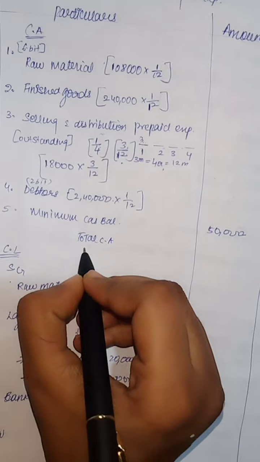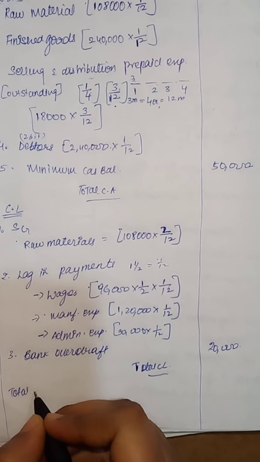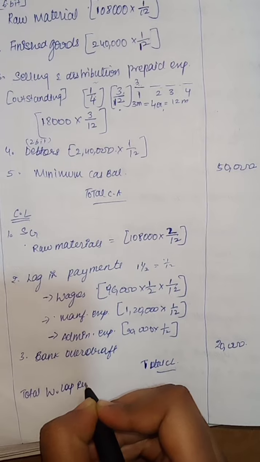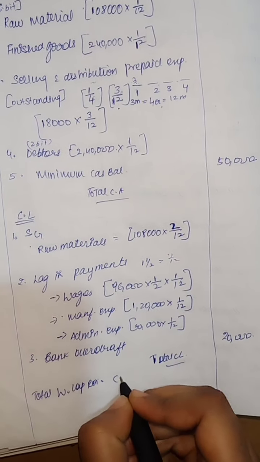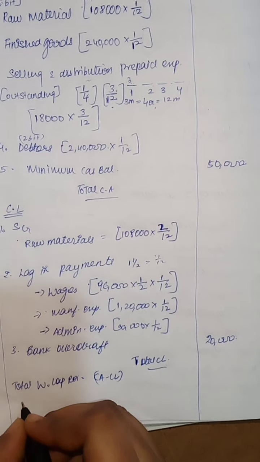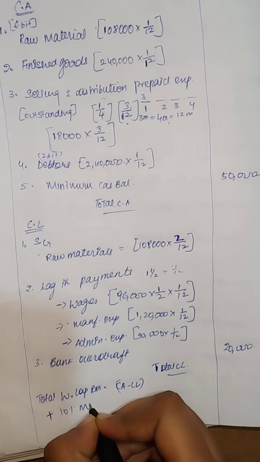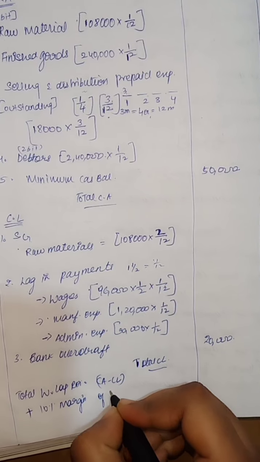Now we know total current assets and total current liabilities. Now total working capital requirement is the amount of current assets minus current liabilities. On this, girls, we are going to add 10% margin of contingencies.